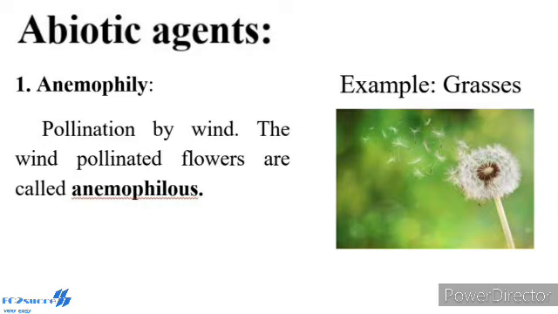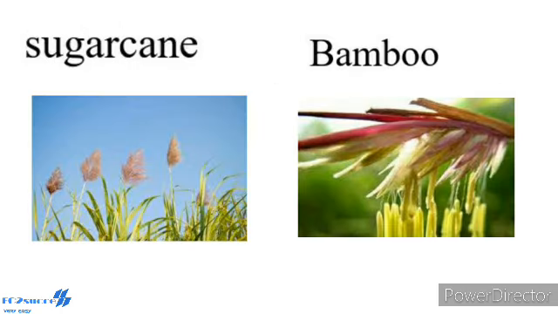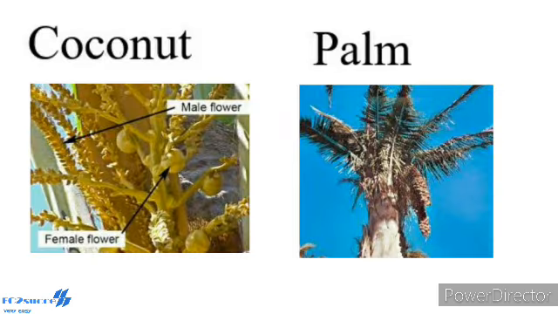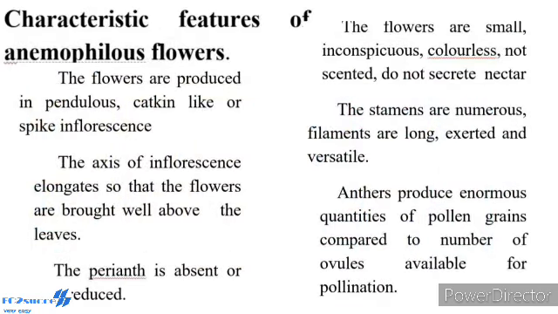Common examples of wind-pollinated flowers: grasses, sugarcane, bamboo, coconut, palm and maize plant. Next, the characteristic features of the anemophilous flower. The flowers are produced in pendulous, catkin-like or spike inflorescence. The axis of the inflorescence elongates so that the flowers are brought well above the leaves. The perianth is absent or highly reduced. The flowers are small, inconspicuous, colorless, not scented, and do not secrete nectar.